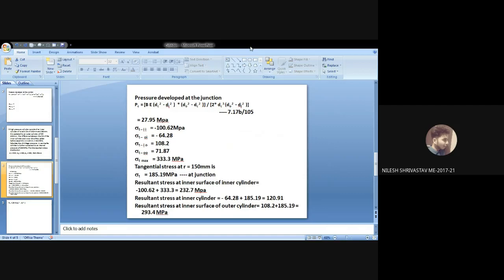We can use the earlier equation also. Tangential stress in the cylinder wall at radius r is equal to, but there the pressure at outside will become zero. So Po is zero. You can use that equation, the bigger equation: (Pi di square minus Po dO square) by (dO square minus di square) plus di square dO square (Pi minus Po) by 4r square (dO square minus di square). Put Po equal to 0, and you will get stresses at both the places.